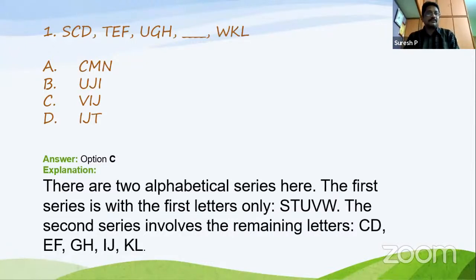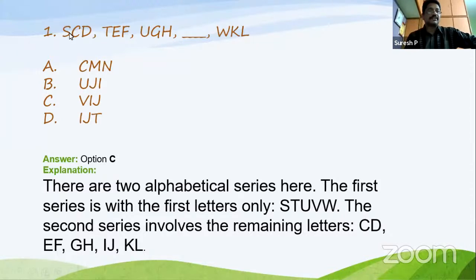Now when you see the second and third letters of each word, CD, EF, GH, IJ, KL, correct? The letters come in alphabetical order. CD, EF, GH, then something is missed. KL means IJ is missed. So the second and third letters should be IJ. Okay, now come to the next one.